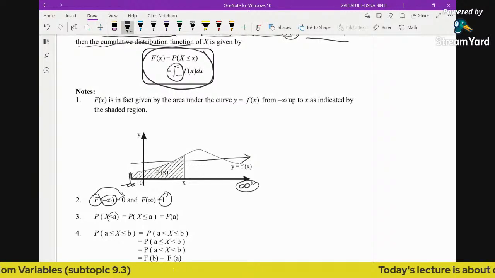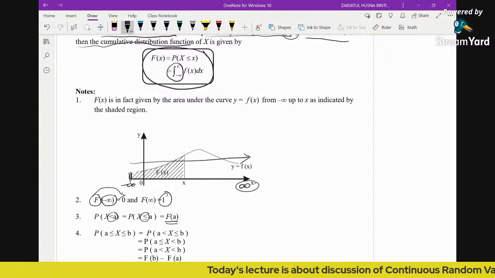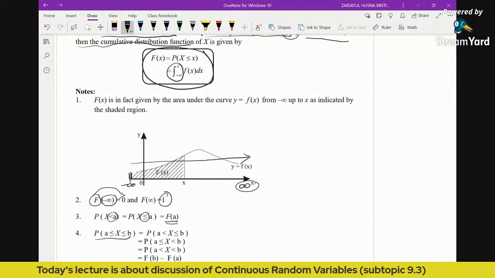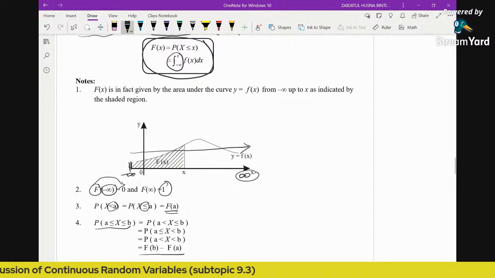So whether you have equal or not, it still represents F(a). And again, same thing here, whether you have the equal sign or not, it doesn't matter, it's simply F(b) minus F(a). So this is how we find probability from the CDF.